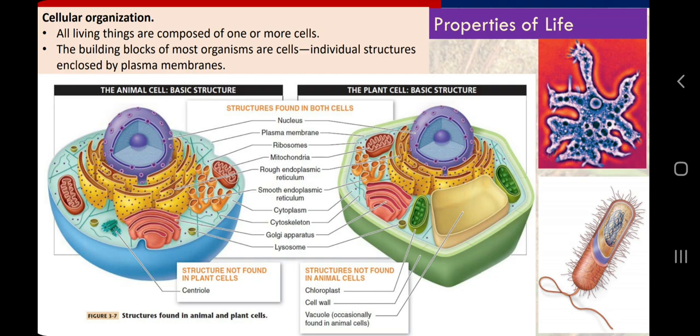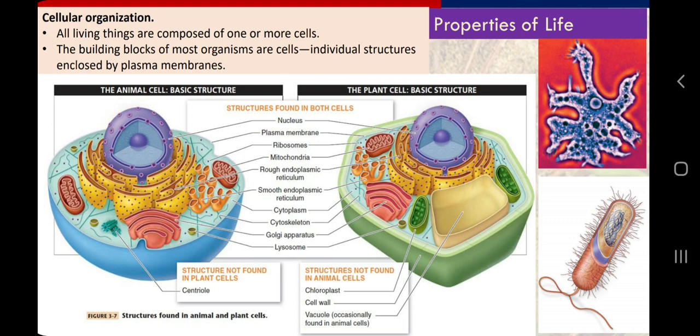Sometimes we think that by growth and reproduction we can differentiate between living and non-living organisms, but it is not feasible all the time, because living organisms do not reproduce all the time, or sometimes non-living things may seem to grow.